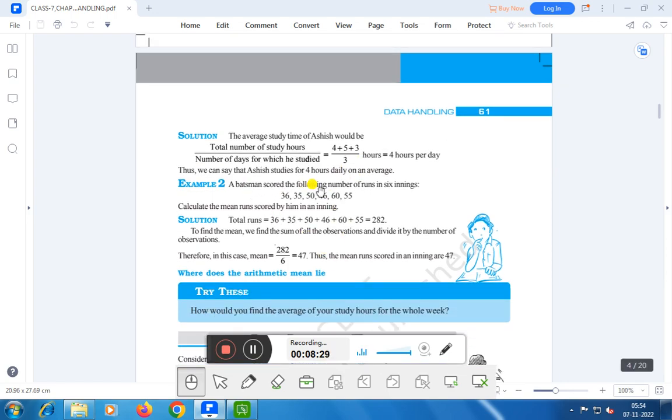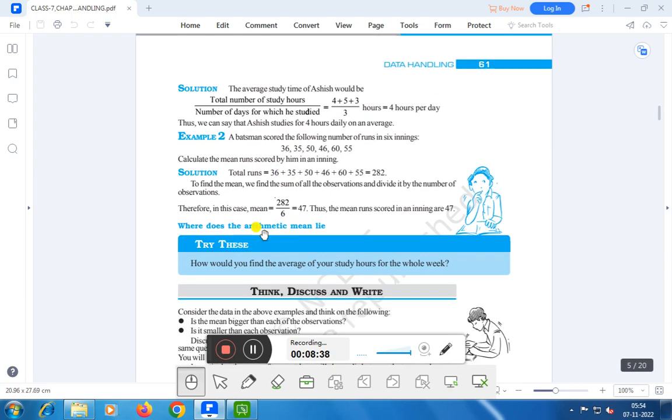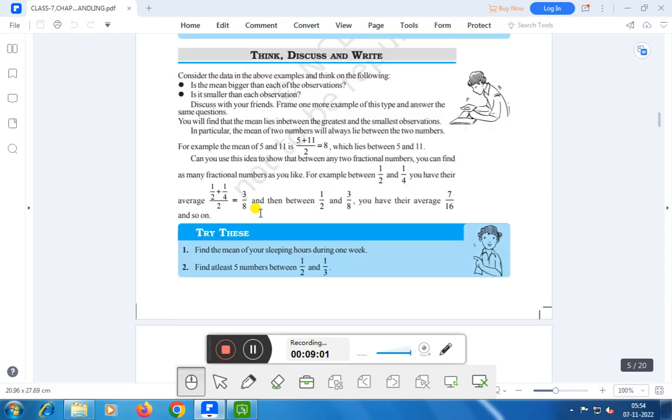A batsman scored the following number of runs in 6 innings: 36, 35, 50, 46, 60, 55. Calculate the mean runs scored by him in an innings. Thus, we can say the total runs is 36 + 35 + 50 + 46 + 60 + 55 = 282. To find the mean, we find the sum of all the observations and divide it by the number of observations. Thus, in this case, 282 by 6, that is 47. Thus, the mean runs scored in an innings are 47. Right? In this way, you can find the different arithmetic means.